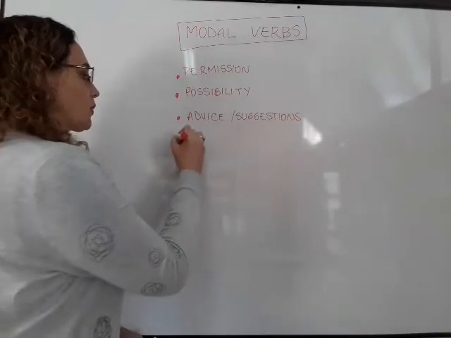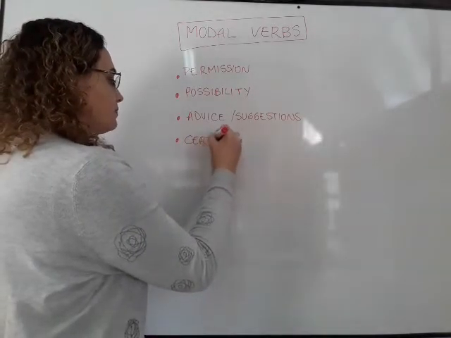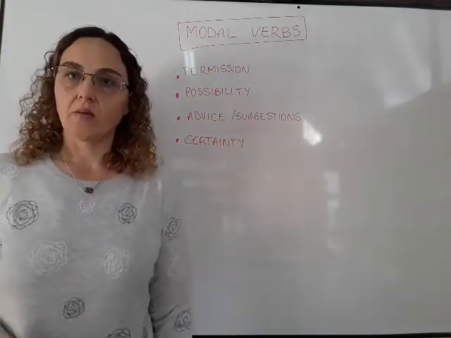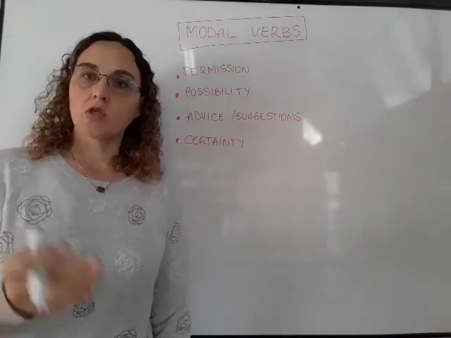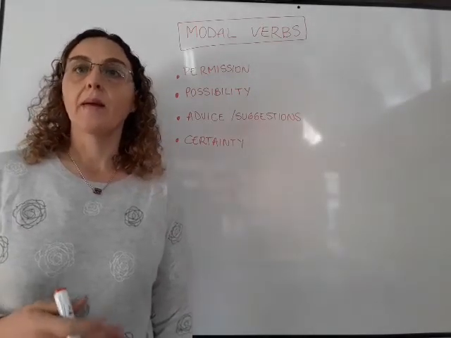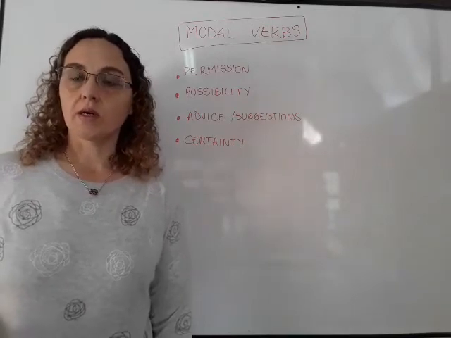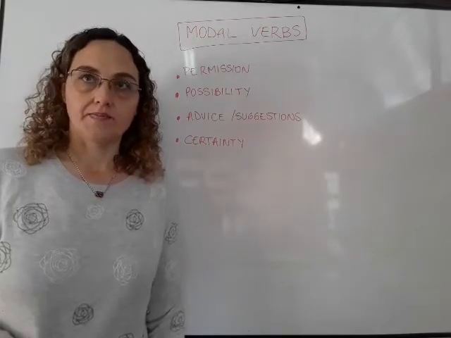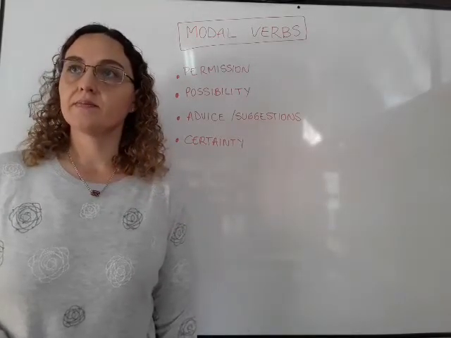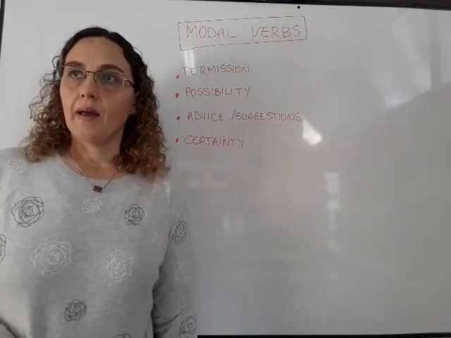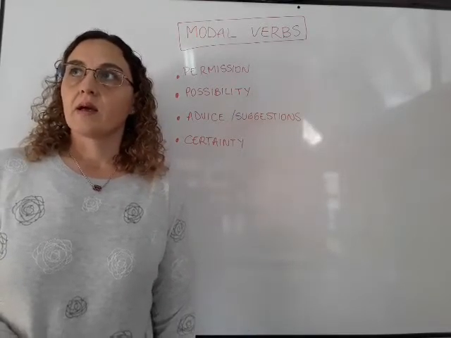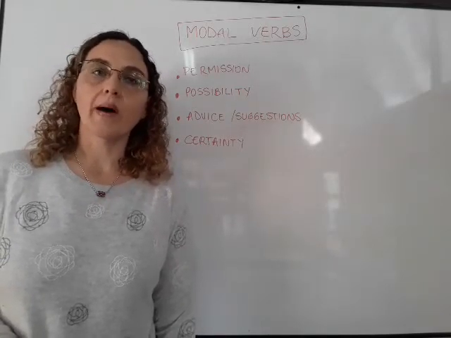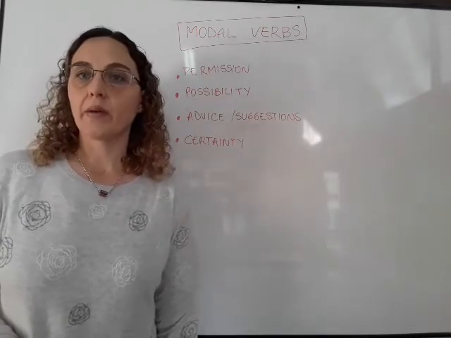Another is to express certainty. Or the opposite, uncertainty. What is that? It means that I am sure that something must be like that, or I am sure that something cannot be like that. Yes? For example, I could say it's been raining 3 days so far, so all my plants must be rotten.